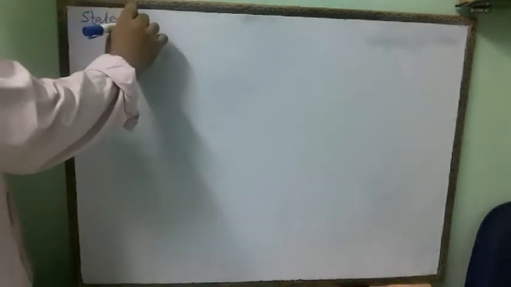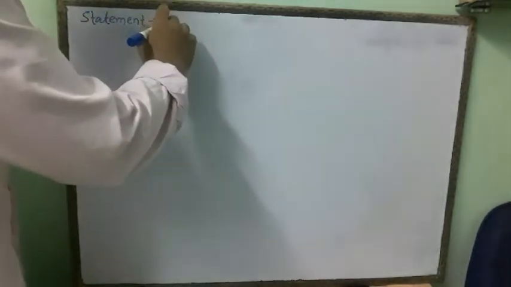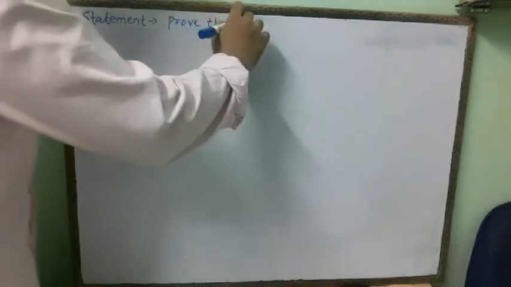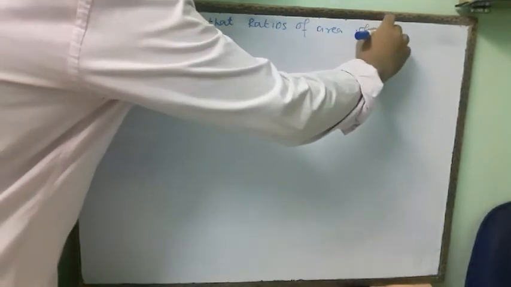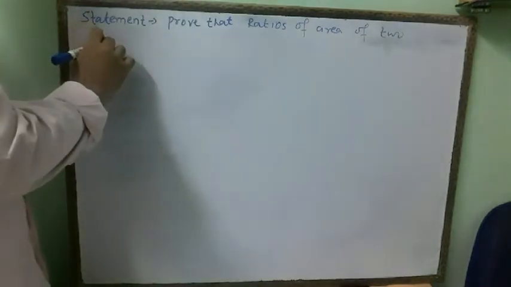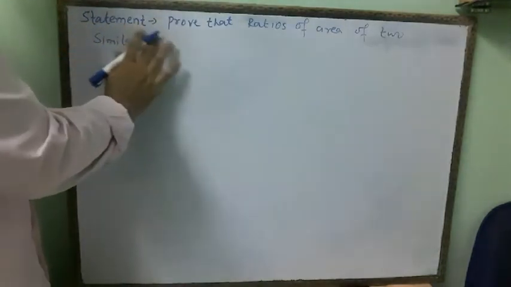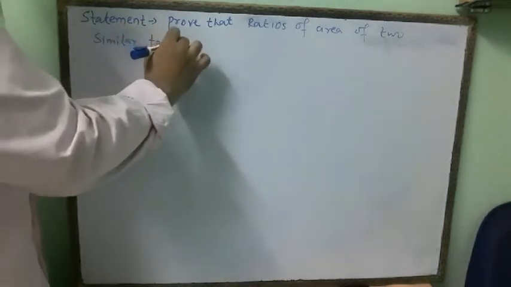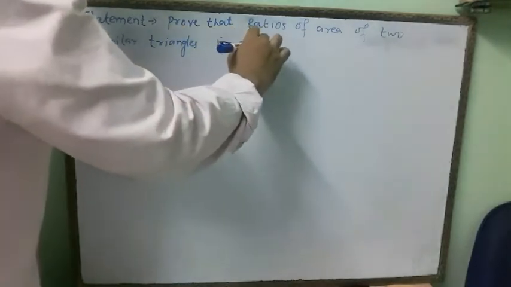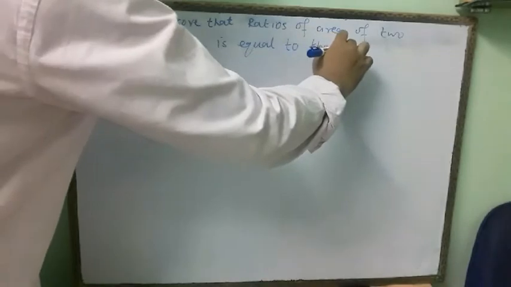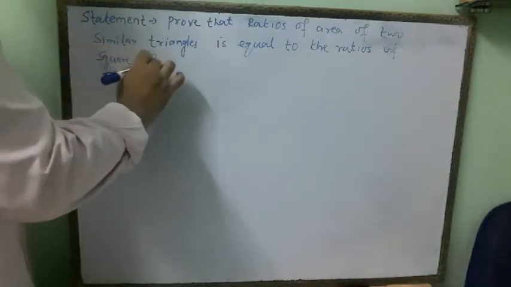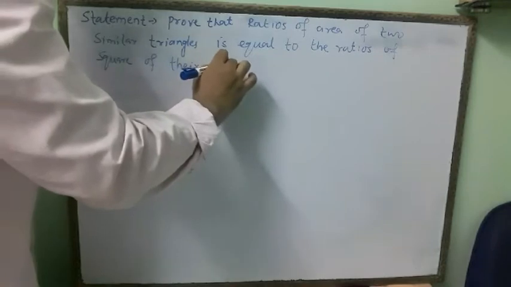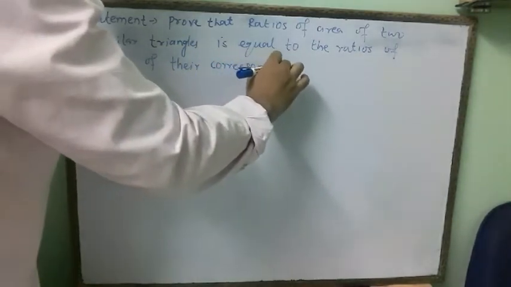The statement of the area theorem is: prove that the ratio of the areas of two similar triangles is equal to the ratio of the squares of their corresponding sides.